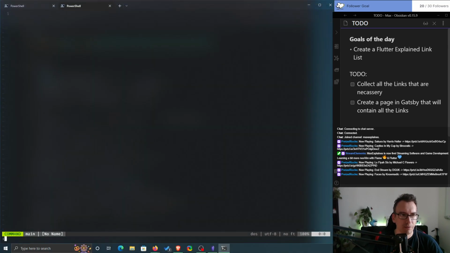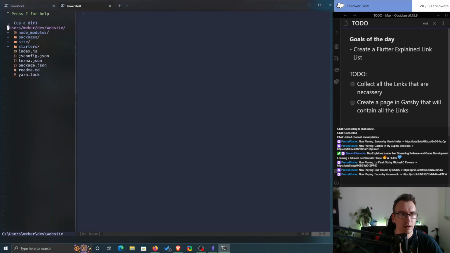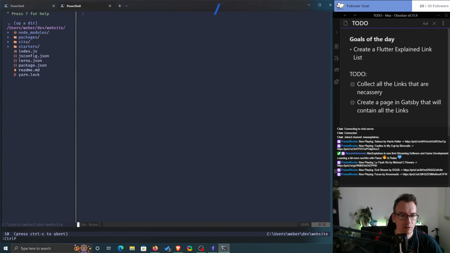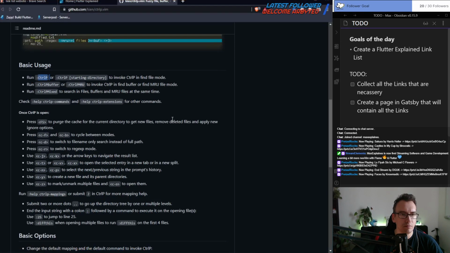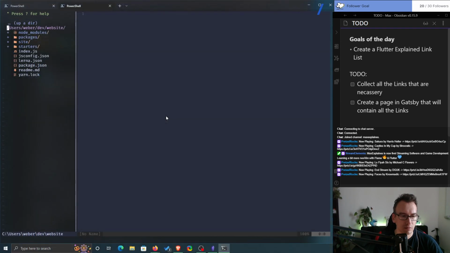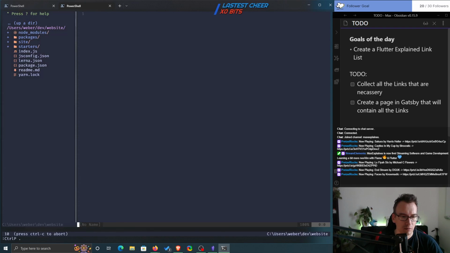Control P with fuzzy search doesn't work. No entries. So if I search for config, no. Interesting. Can I make Control P dot? I don't know, searching for package.json.